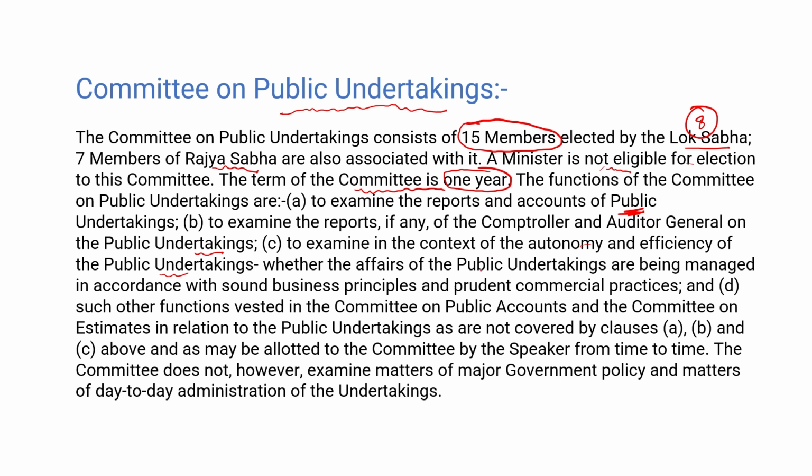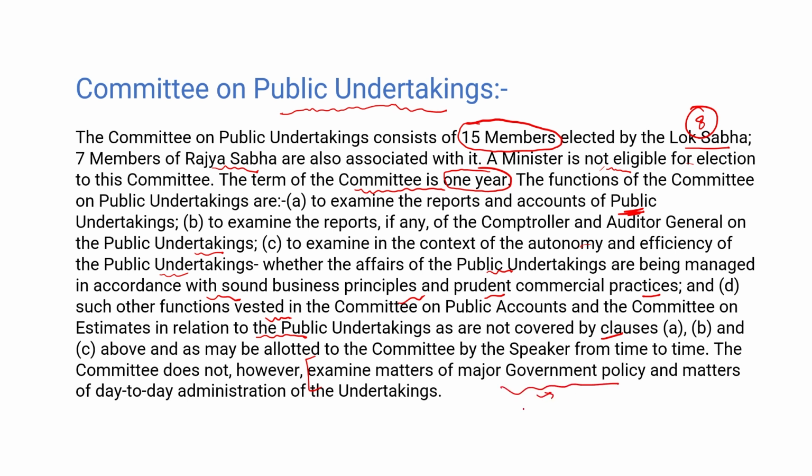It also examines whether the affairs of the public undertakings are being managed in accordance with sound business principles and prudent commercial practice, and such other functions vested in the Committee on Public Accounts and the Committee on Estimates in relation to public undertakings, not covered by clauses A, B, C above, as may be allotted to the committee by the Speaker from time to time. The committee does not, however, examine matters of major government policy.